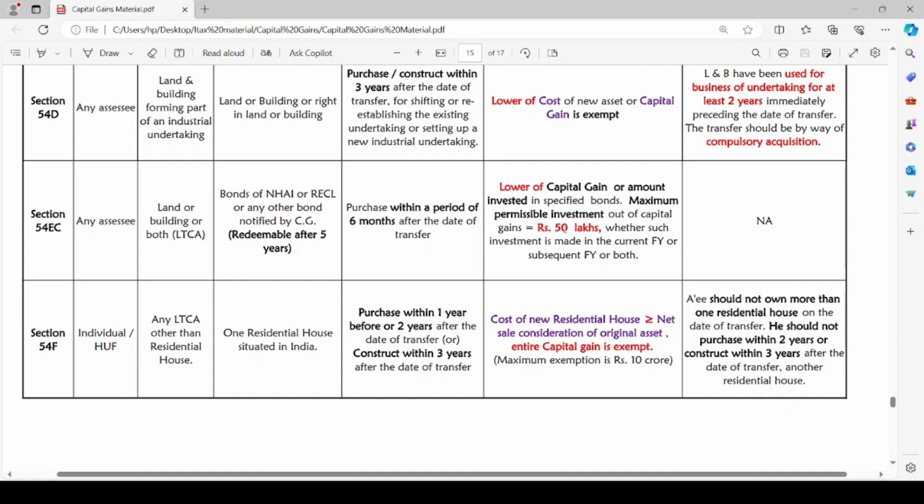There might be a case where the assessee is investing in such bonds within the 6 months, but the financial year is changing.